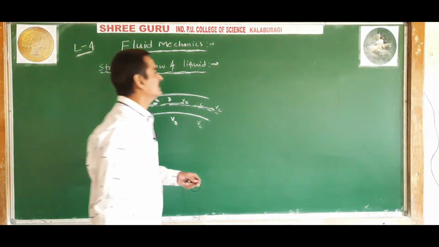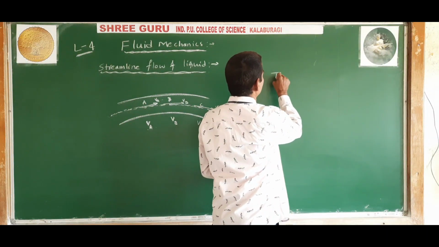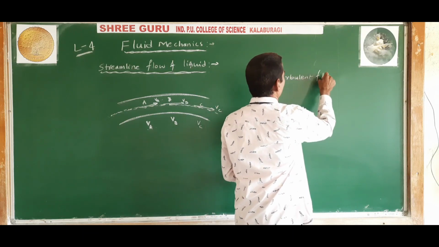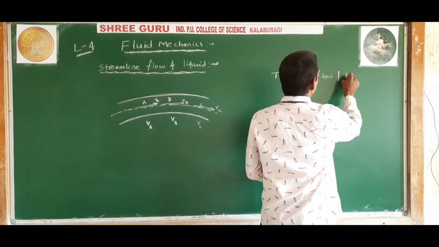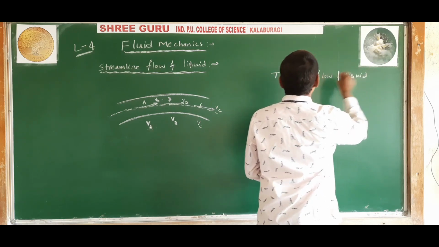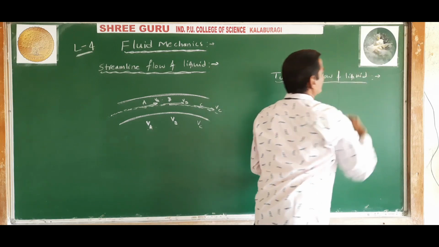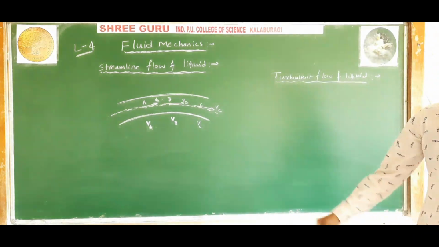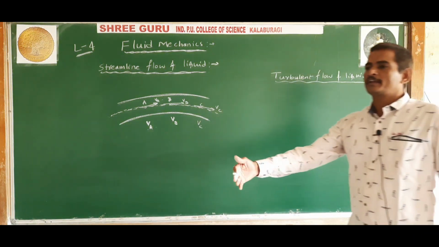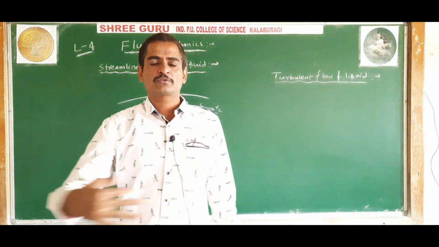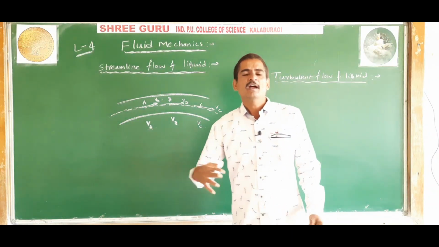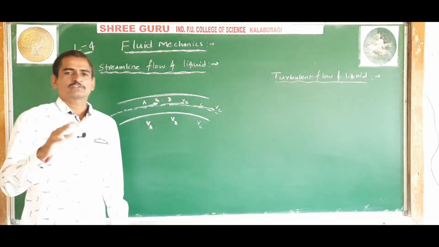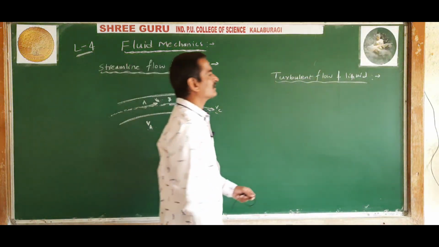Now, another flow of liquid, let us say turbulent flow of liquid. If the flow of liquid is irregular, as in day-to-day life, in a river we see that the water flows very fast, zigzag, rising up and down. Such kind of flow we can call a turbulent flow.